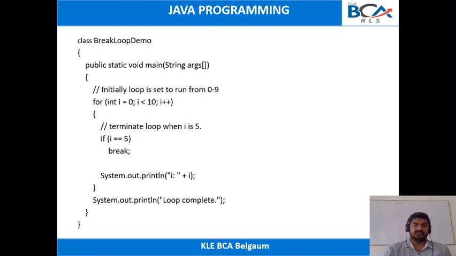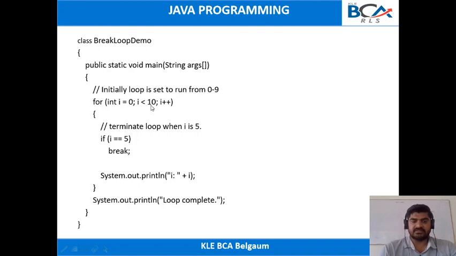It means that whenever the i value is 5, the loop stops its execution, and after that we get the output as loop complete. Initially i value is 0, and 0 is less than 10. Next, the inner condition: 0 equal to 5? No, the condition fails, so it displays the value and prints i as 0. Next, increment the i value. Now i is 1, and 1 is less than 10. Is 1 equal to 5? No, so the break statement will not execute and it prints the value. And so on.